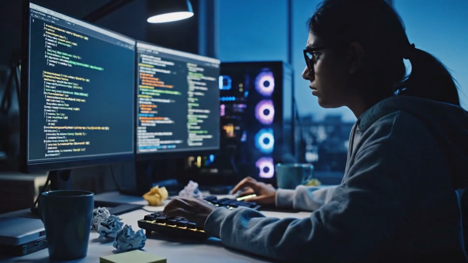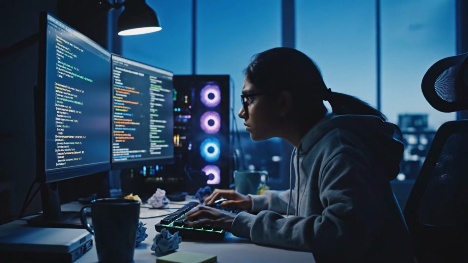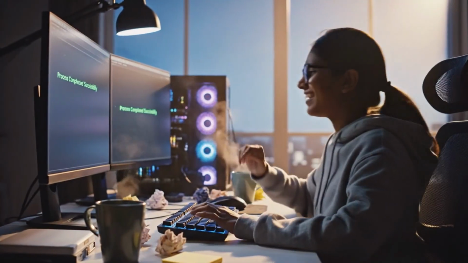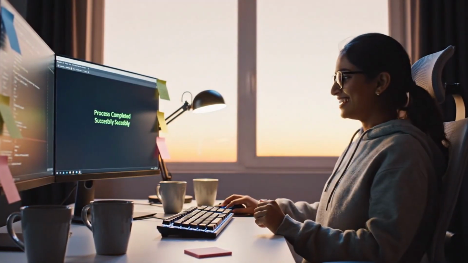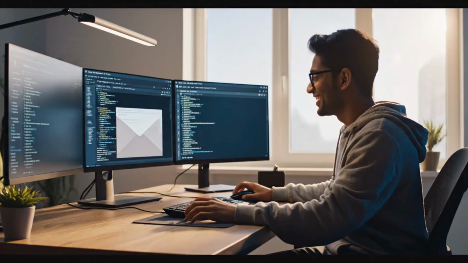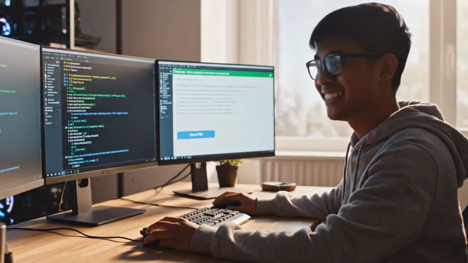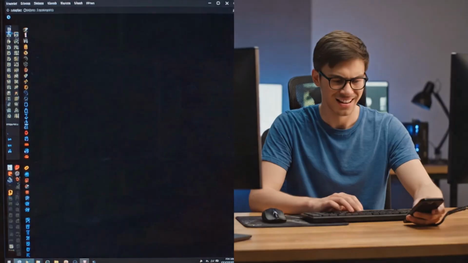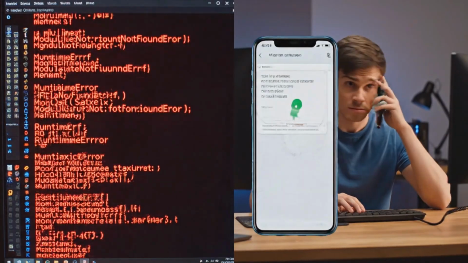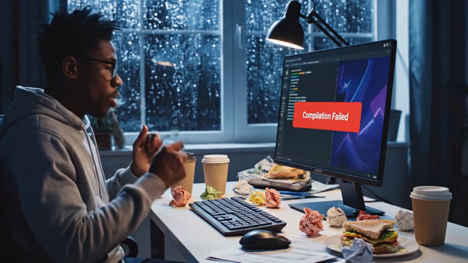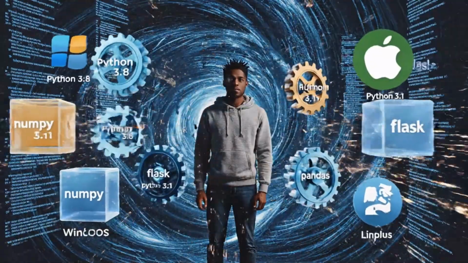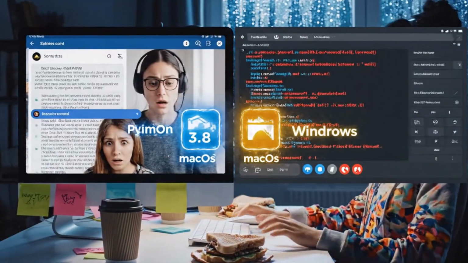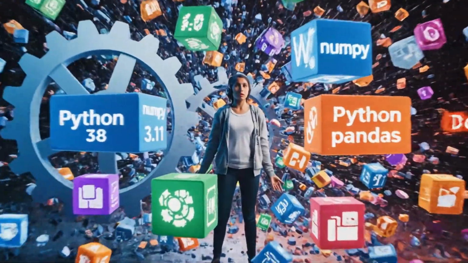Let's walk through a quick story. A developer spends hours, maybe even days, fine-tuning their Python code until everything runs flawlessly. Proud of their work, they share the project with a friend. But when the friend tries to run it on their computer, everything crashes, errors everywhere. Sound familiar? It's one of the most frustrating and common problems developers face. So, what causes this issue in the first place?